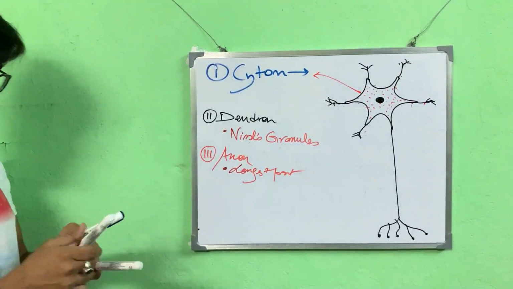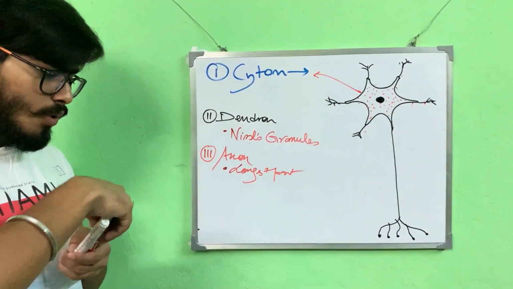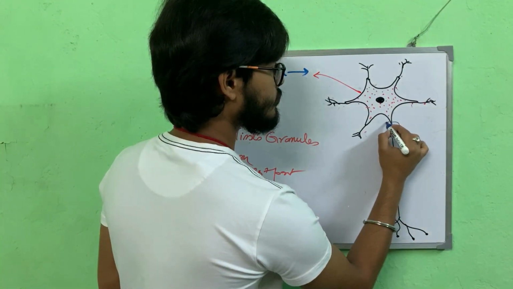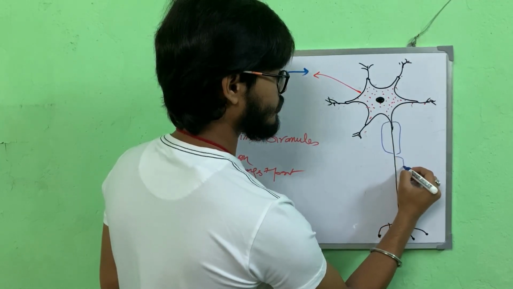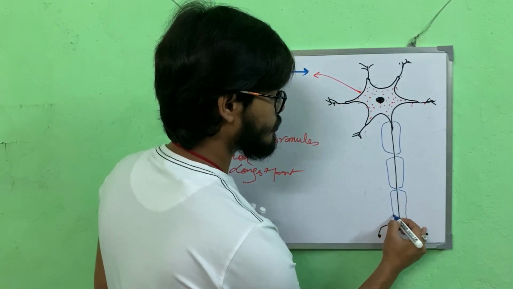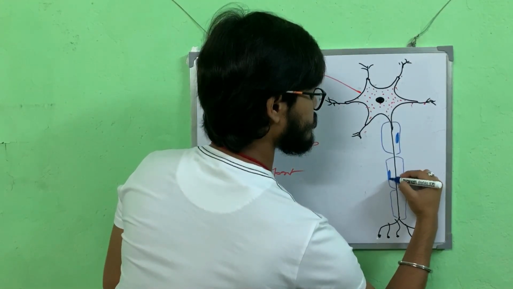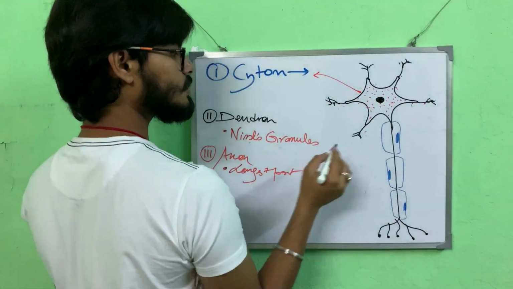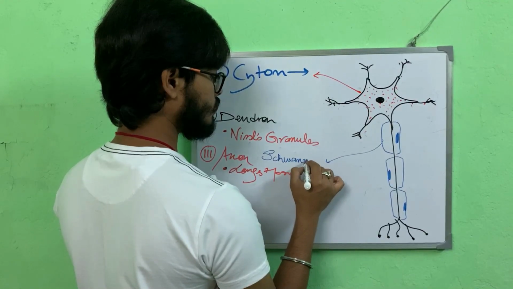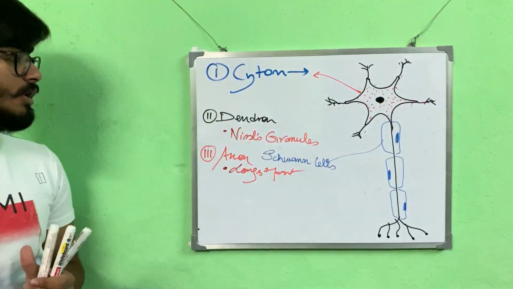Now this axon is a fine structure. Surrounding it, what we have is small cells. These cells will also have a nucleus. What are these cells called? These cells are called Schwann cells, named after the scientist Schwann, S-C-H-W-A-N-N, Schwann cells.